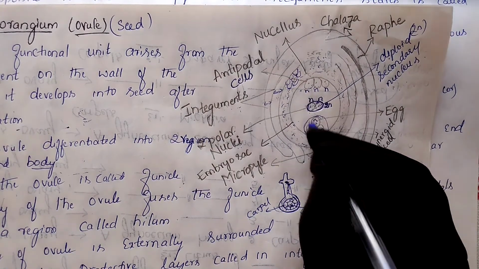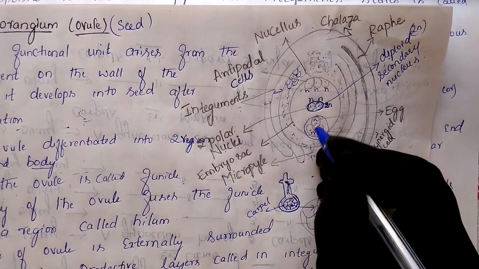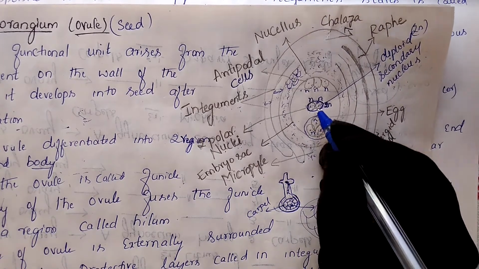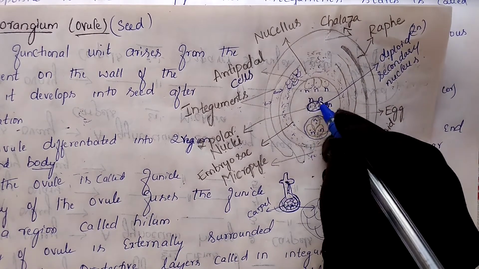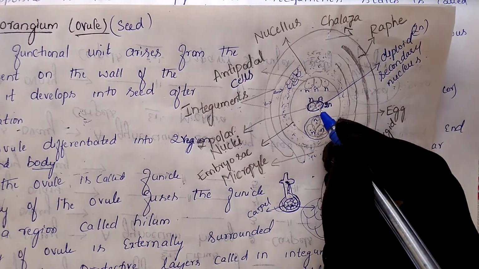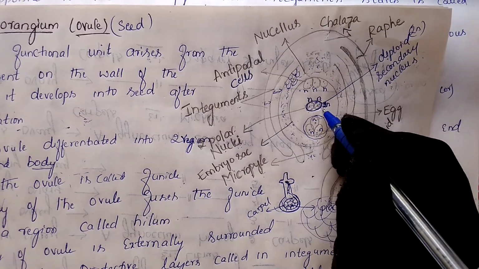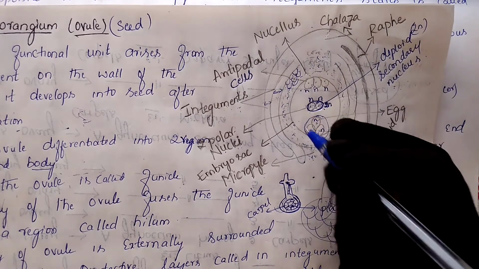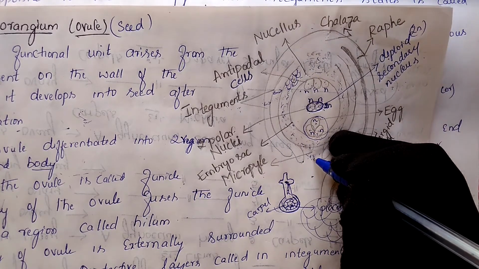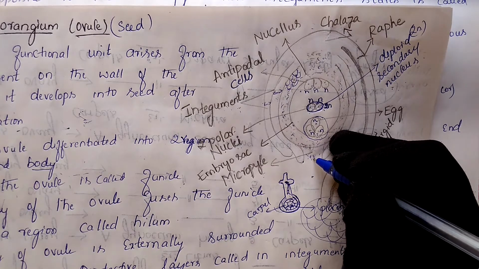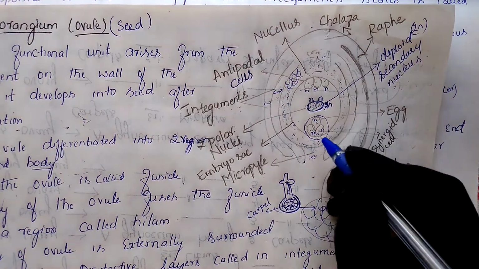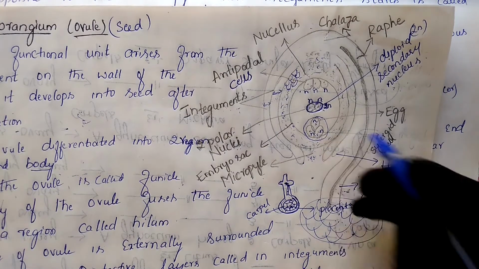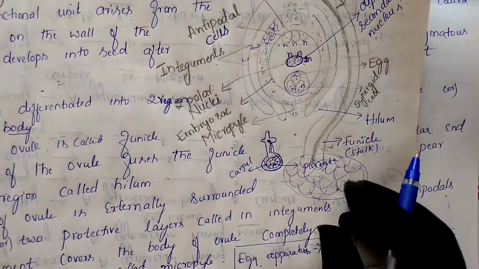So all the cells are in a haploid condition only, n only, except the secondary nucleus. If they mention the polar nucleus, that will also be haploid only. So two polar nuclei will be present at the center. That's why this mature anatropous ovule, we are calling it a 7-celled embryo sac, or 8 nucleated. What are we calling this embryo sac? We are calling it a 7-celled.